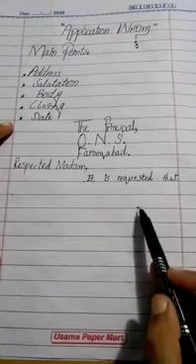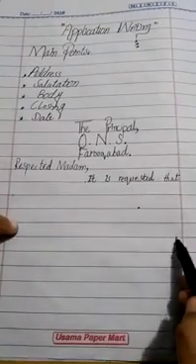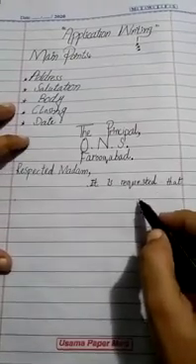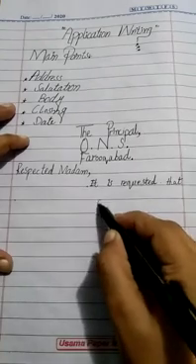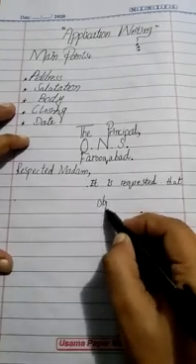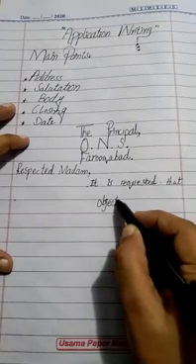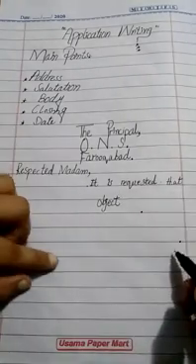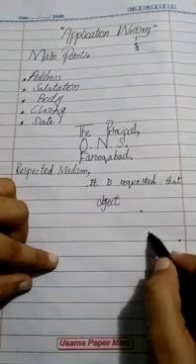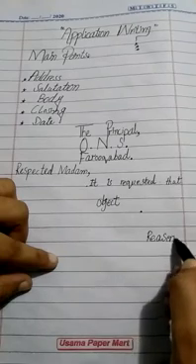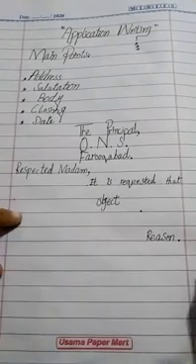After those two lines, in the next two lines, you will write the reason. Next we will write the reason for the application.